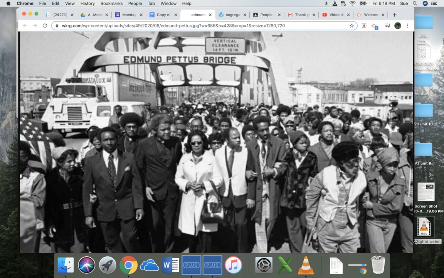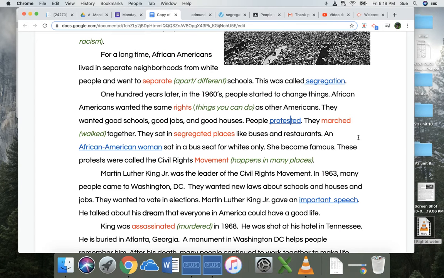And right after this picture was taken, these people were attacked by police and others, and they were hurt. They were beaten and they were taken to jail. So this is right before these people got hurt. So then it says they marched together, and you could see that those people were walking, right? They were walking across the bridge. So marched means walked.